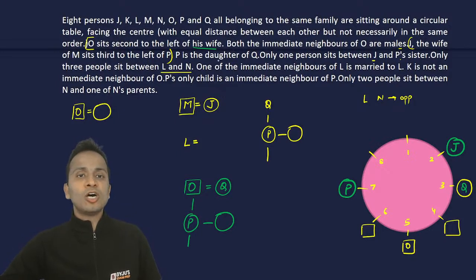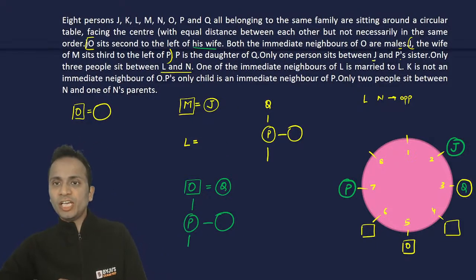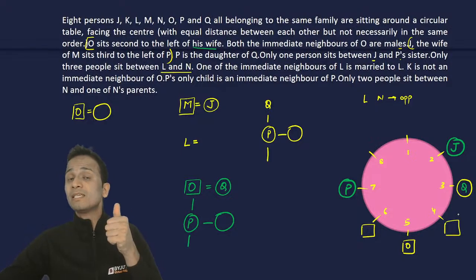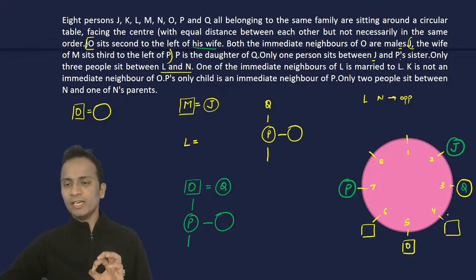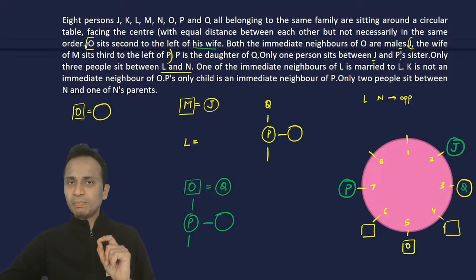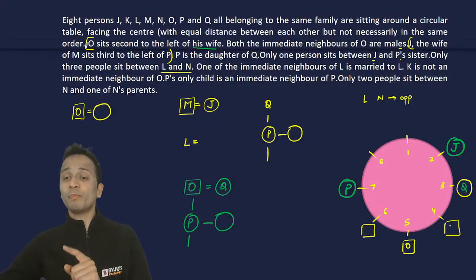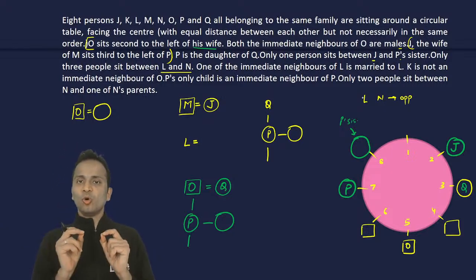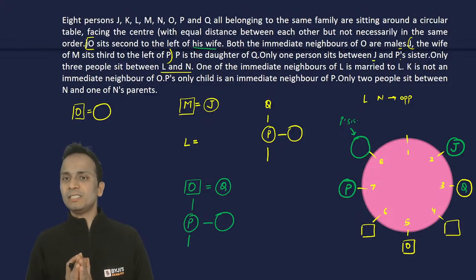Now P is the daughter of Q. I've already used that. One person sits between J and P's sister. Now P की sister and J के बीच में एक person बैठेगा. Now P's sister means a female. Okay. So P's sister cannot sit at chair number 4 because at chair number 4 a male is sitting. So P's sister will sit at chair number 8. So who is this person? P's sister. Okay. So only one person sits between J and P's sister.